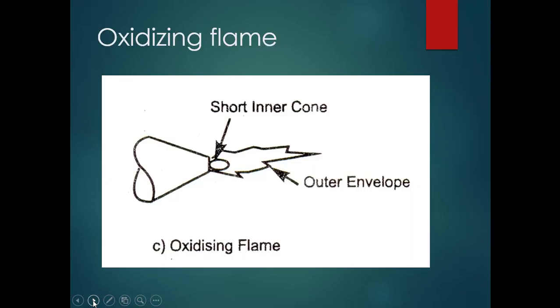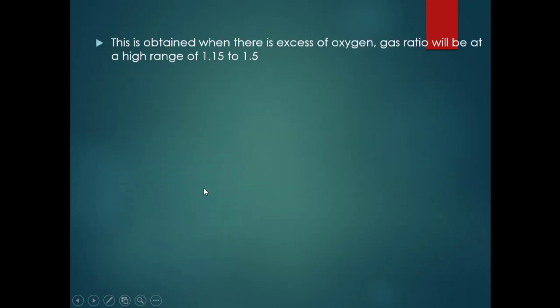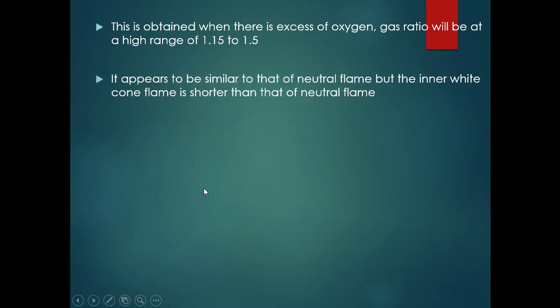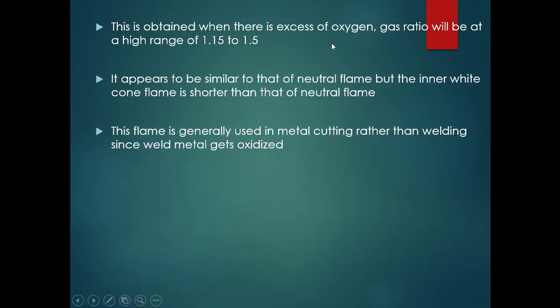Next we have the oxidizing flame. In the oxidizing flame you can see it is almost similar to the neutral flame. There is the tip of the torch or the nozzle part, then a shorter inner cone, and the outer envelope. Let us see how the oxidizing flame will be produced here. This is obtained when there is excess oxygen supplied.